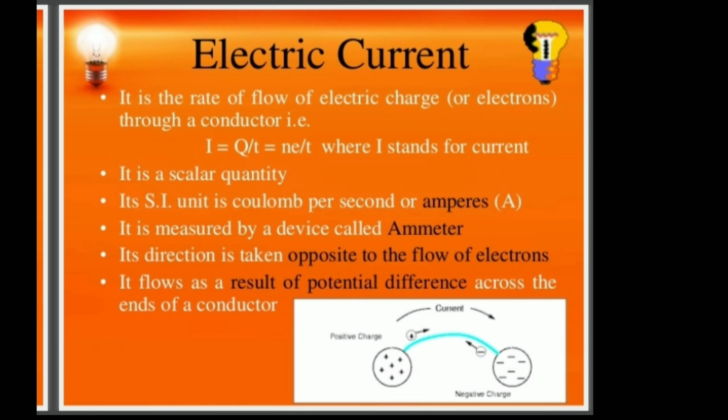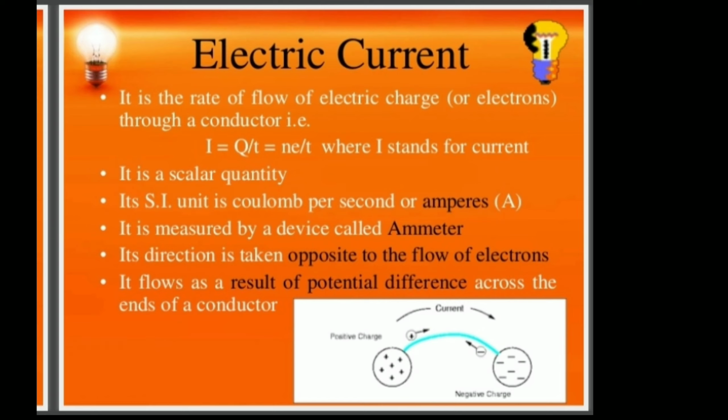That's why current is defined as I equal to the rate of flow. Rate means you always calculate with a certain time period. Q means charge. Charge flows in a certain time. Charge by time means charge flowing in a certain time, and that gives you current: I equals Q by T. Last class we discussed that Q equals NE, so I equals NE by T.